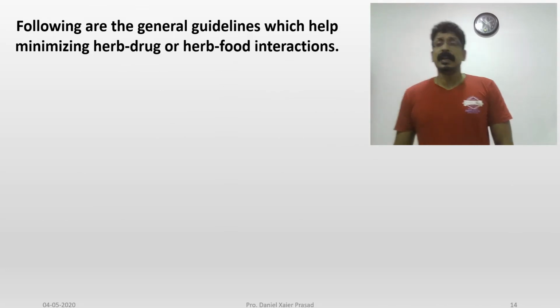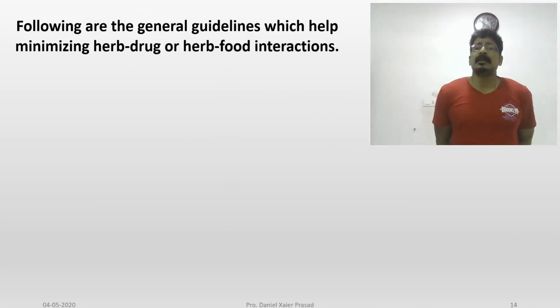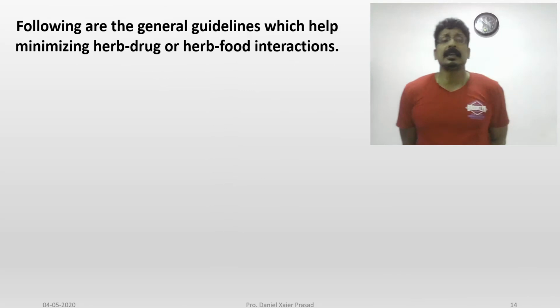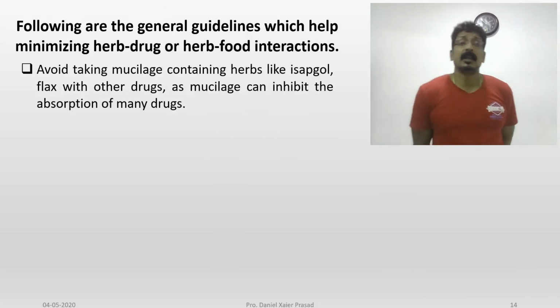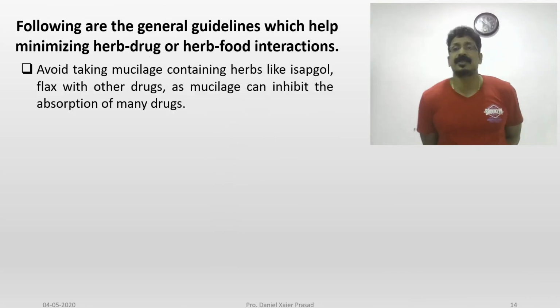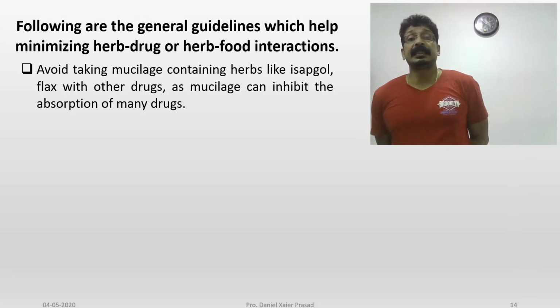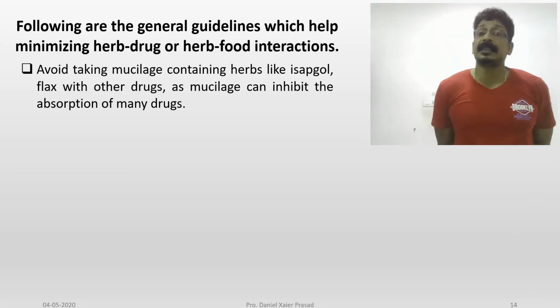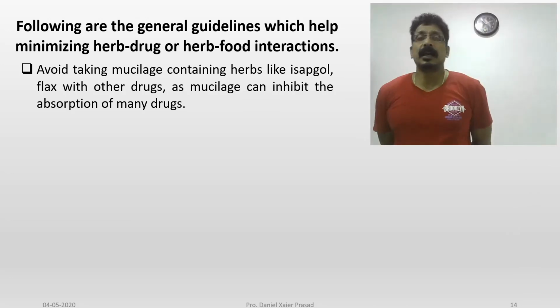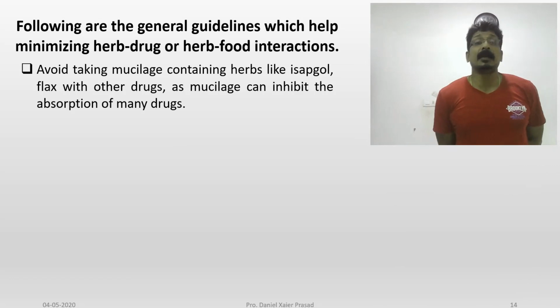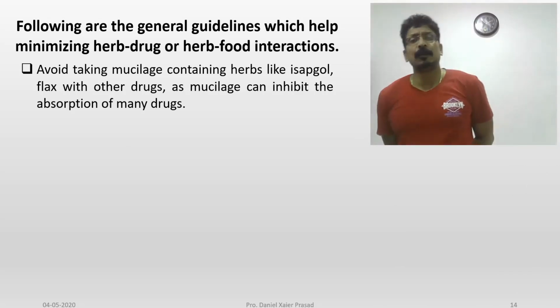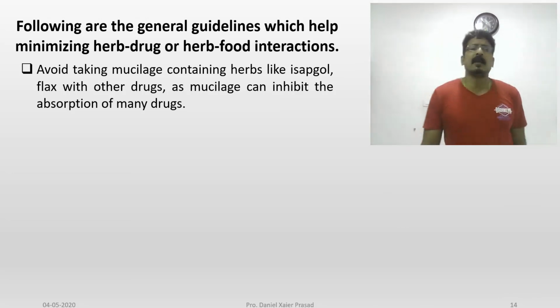So there are the following instructions I have given, some of them with herbal drugs. Avoid taking mucilage for constipation. Ispagula husk is now a product which is available; you might have heard about it, containing herbs like ispagula flakes. Avoid taking it with other drugs, as mucilage can inhibit the absorption of many drugs.